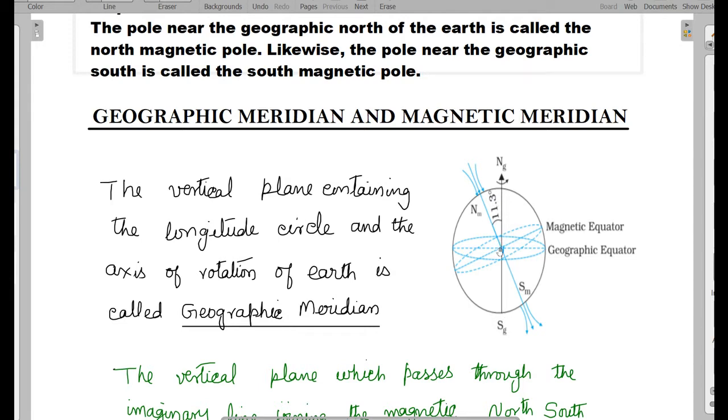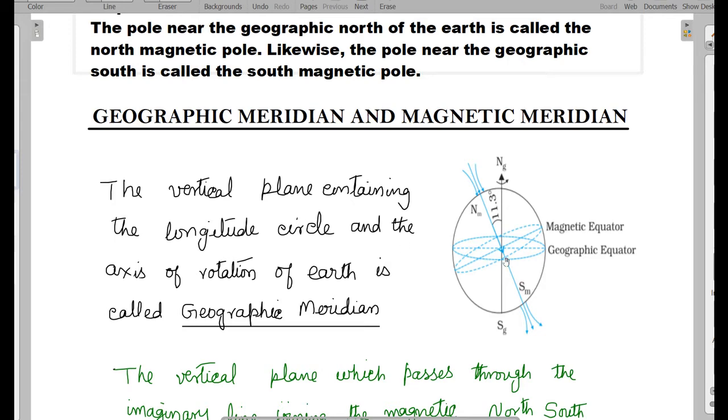If we suspend a magnetic needle, it will align along NMSM. This is the magnetic meridian. The axis of rotation is known as the geographic meridian, and NMSM is termed the magnetic meridian.